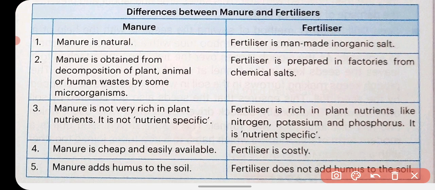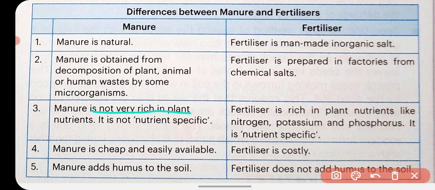Manure is natural and fertilizer is man-made or an inorganic salt. Manure is obtained from decomposition of plant and animal or human waste by microorganisms, and fertilizer is prepared in factories from chemical salts. Manure is made in a natural way by the decomposition of plant and animal or human waste, and fertilizer is made in factories by using chemical salts.